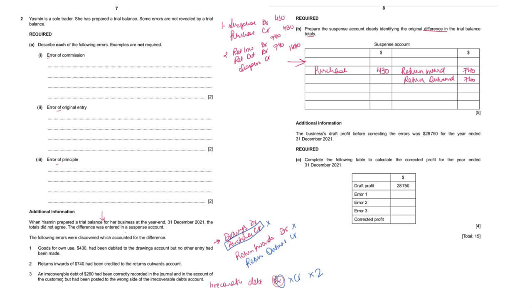Number 3, an irrecoverable debt of $260 had been correctly recorded in the journal and in the account of customer, but had been posted on the wrong side of irrecoverable debt account. So as I told you, irrecoverable debt has to be debited twice. So with the double amount 520 and suspense has to be credited 520. So credit side of suspense account, irrecoverable debt 520.